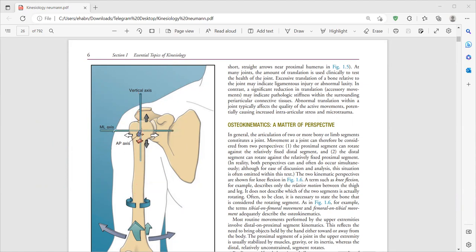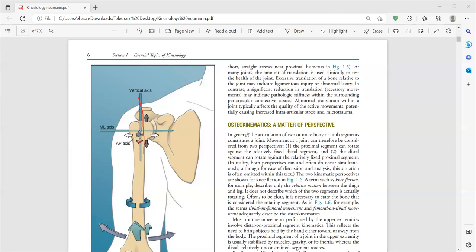Imagine another axis, the anterior-posterior axis, passing from the anterior to the posterior. When motion occurs towards the lateral aspect, this is called abduction. When it occurs towards the middle aspect, this is called adduction. So the vertical axis is the one around which internal and external rotation occur, the mediolateral axis is the one around which flexion and extension occur, and the anterior-posterior axis is the one around which abduction and adduction occur.